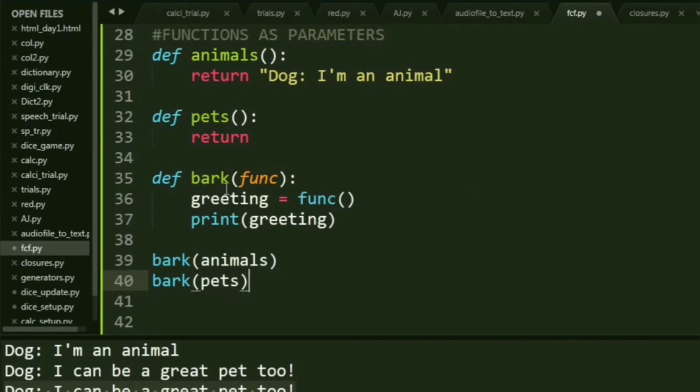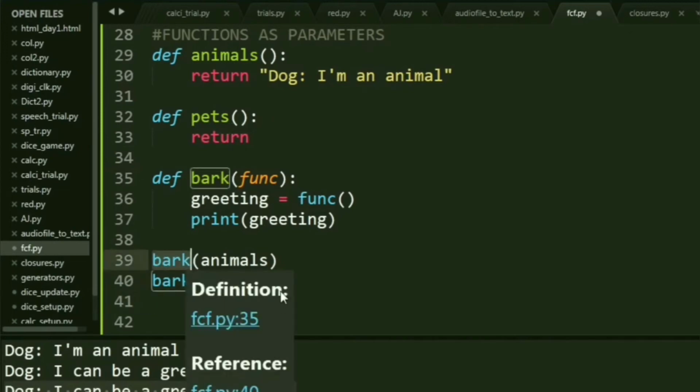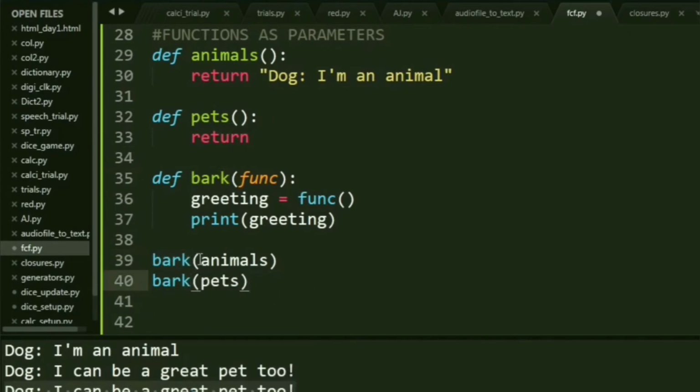And what I am doing is, I am using the base function as bark. Let's come down here. So what I say is, inside bark, I am passing the function name animals. Now what happens is, inside animals, I have some return statements. So animals goes to func. Whenever you call bark, func is assigned the function animals.